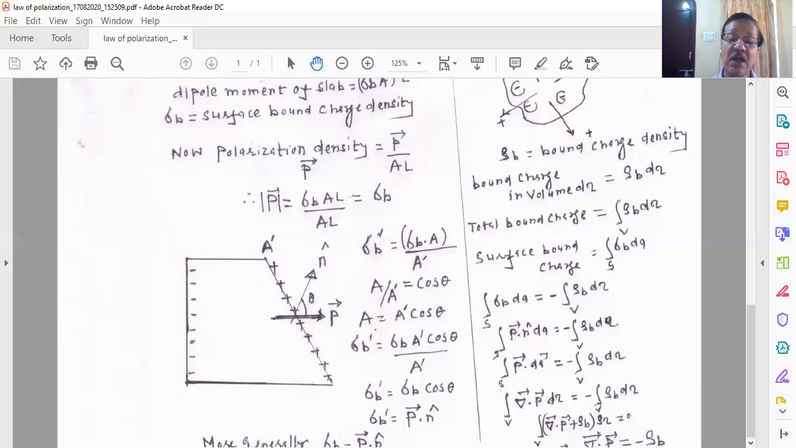So I will stop here, and in the next lecture we will study the physical interpretation of the surface charges as well as the bound charges.